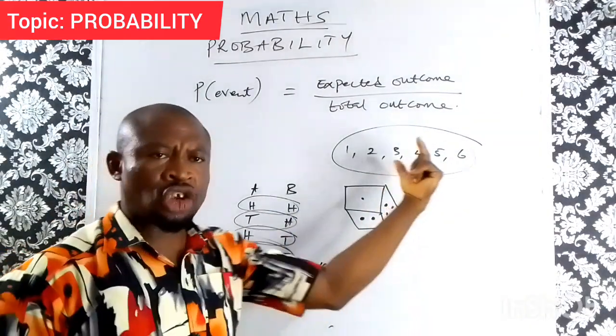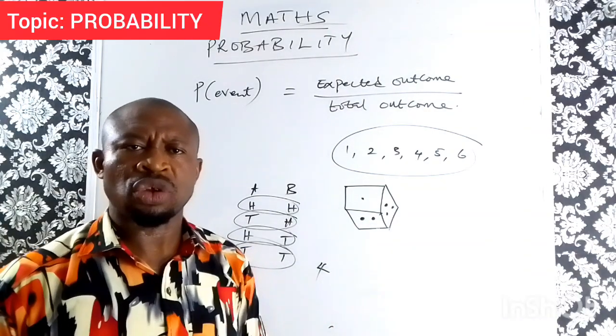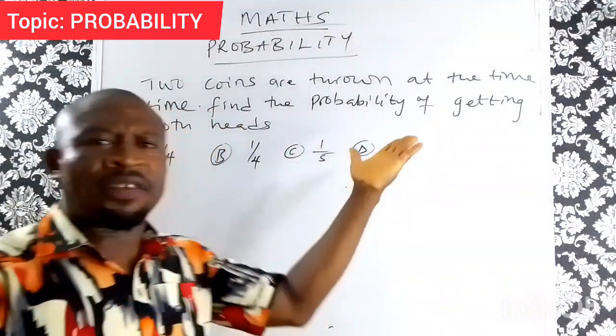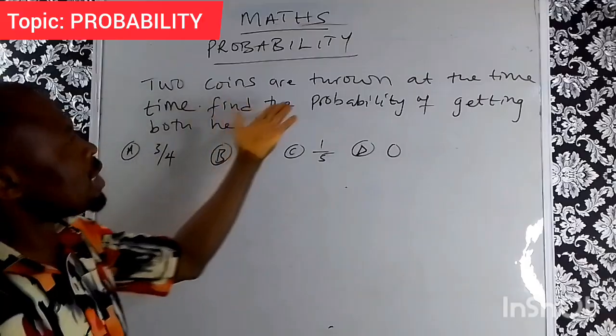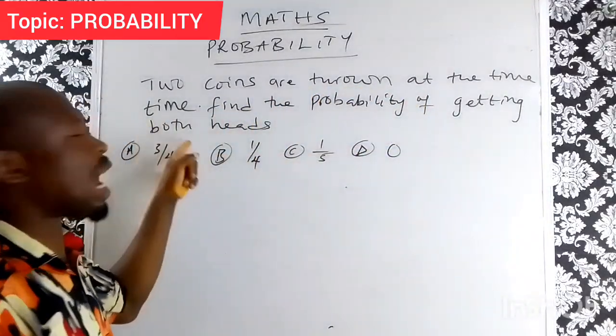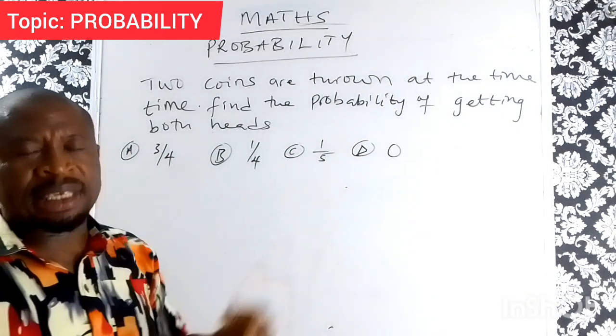Now, having discussed all this, let us take one or two calculations. Let us look at this question here. 2 coins are thrown at the same time. Find the probability of getting both heads.